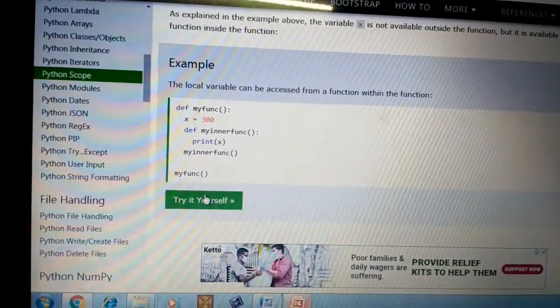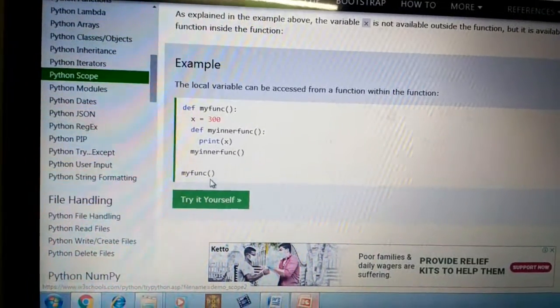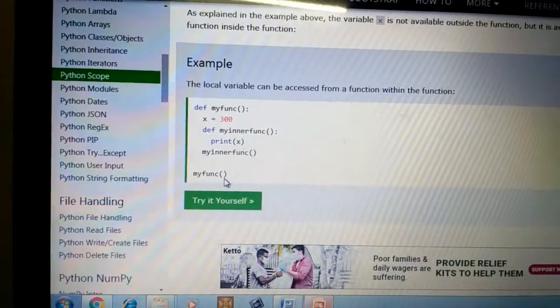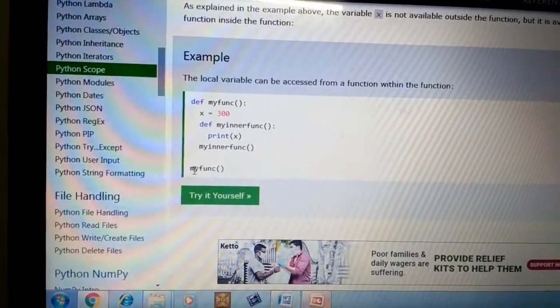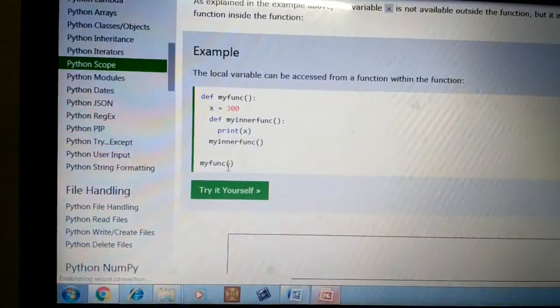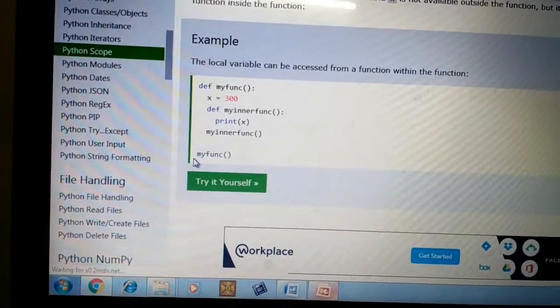So when you are executing this code, in every program in any programming language, main execution starts from the main function only. See here, the main function statement is my function.